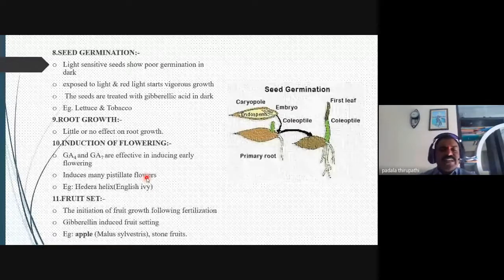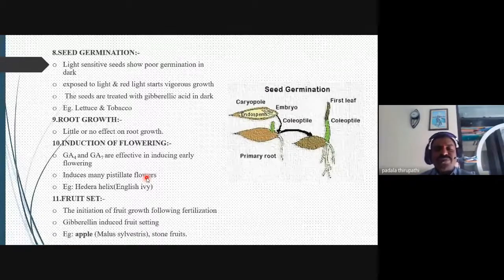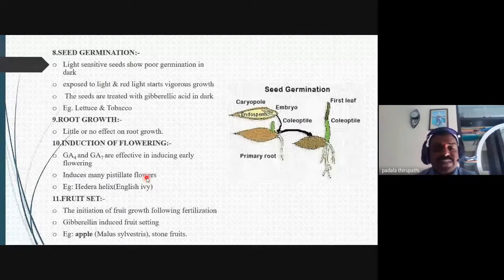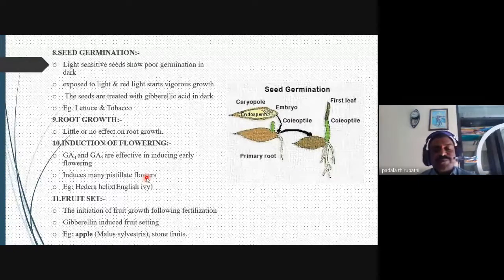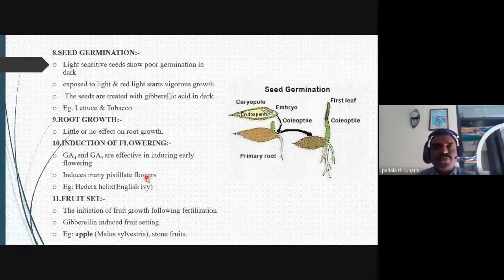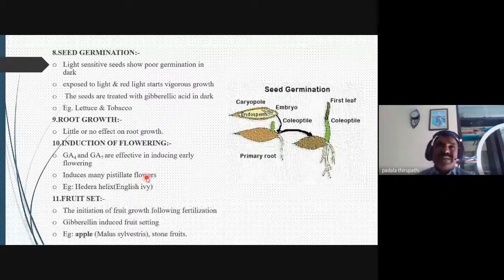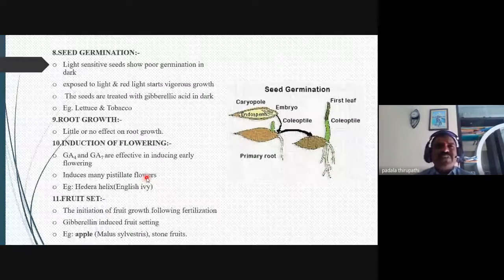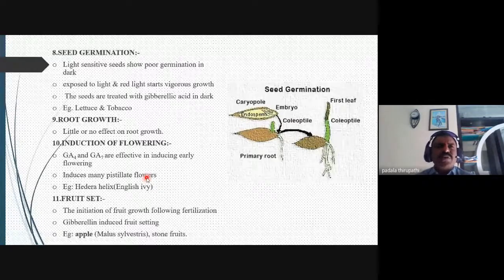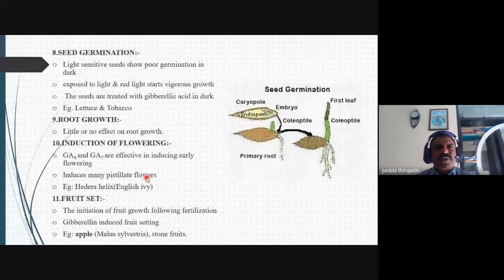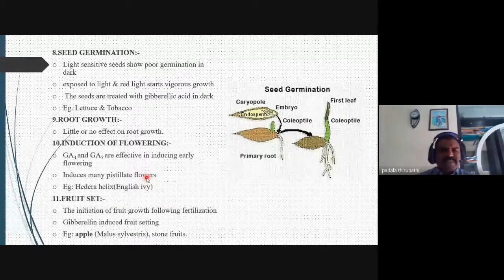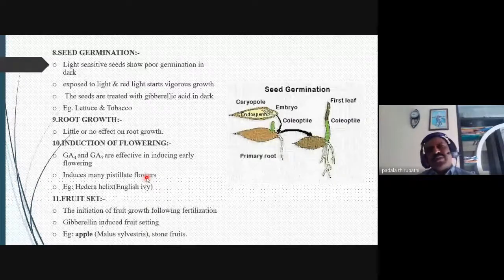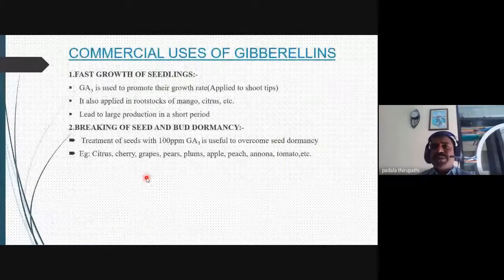And fruit set: the initiation of fruit growth following fertilization. Gibberellins induce fruit setting. The best example is the apple, Malus sylvestris, and stone fruits. Some stone fruits like mango, and Anacardium occidentale, and even coconut plants. These are some examples of fruits obtained by applying external gibberellins.